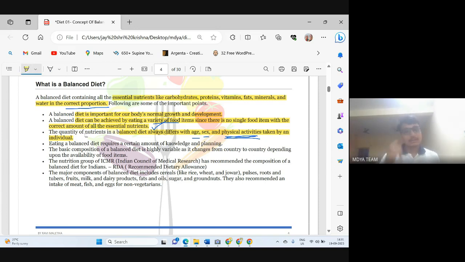Okay. Eating a balanced diet requires a certain amount of knowledge and planning. It requires knowledge, like from where we can find carbohydrate, from where we can include protein in our diet. All this type of knowledge we will get in these sessions. Okay, this is also an important point. Balanced diet is highly variable as it changes from country to country depending upon the availability of food items.